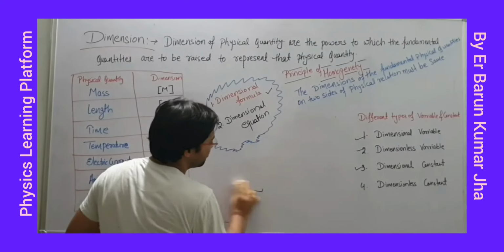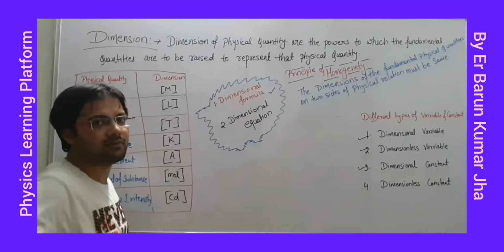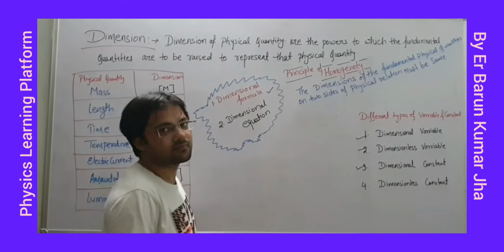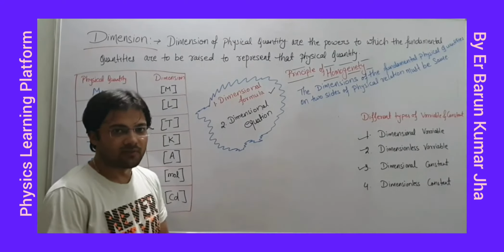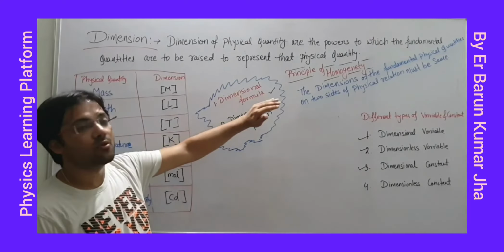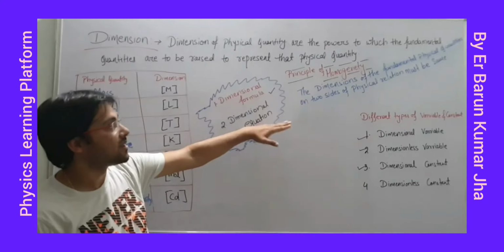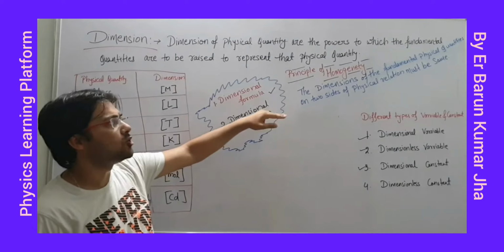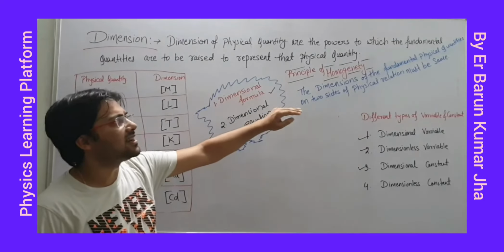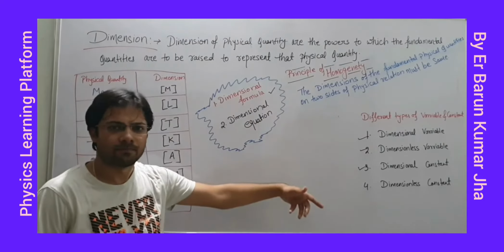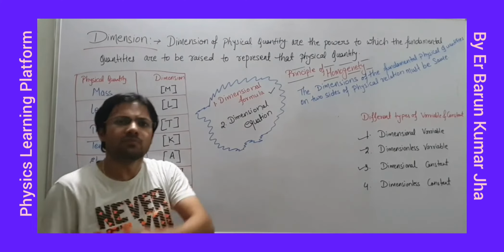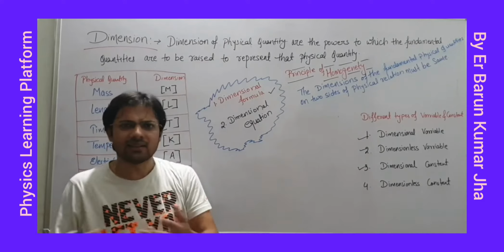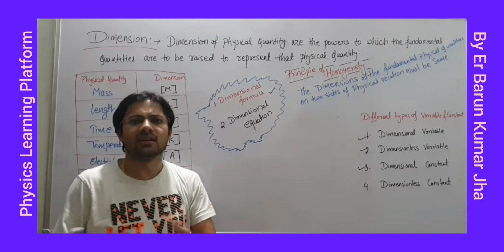So in this manner also you can write, but from the exam point of view that one is better. Always, if you know the formula, then derive it in terms of fundamental physical quantities and try to find the dimension formula. Now, the principle of homogeneity: what does it say? The dimensions of fundamental physical quantities on two sides of a physical relation must be the same. Length plus length will give you length only, no? Can you add length and time? We can't add length and time.